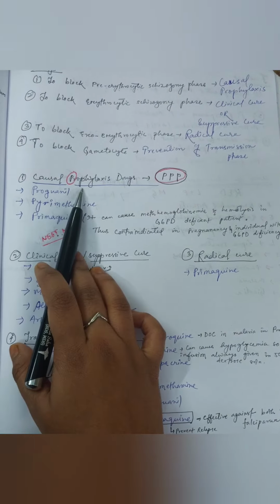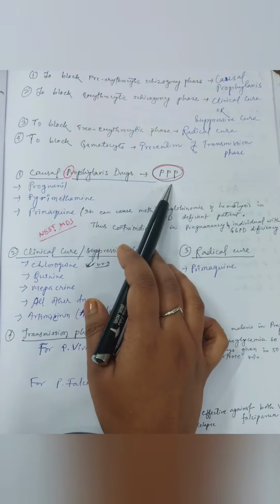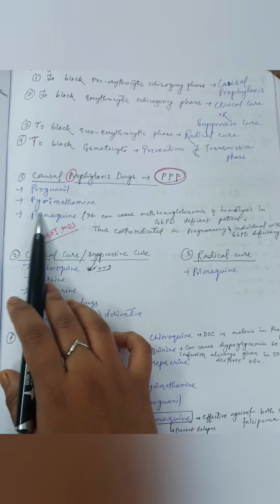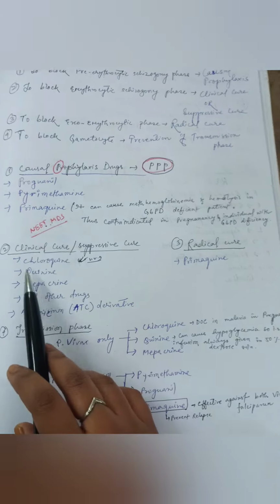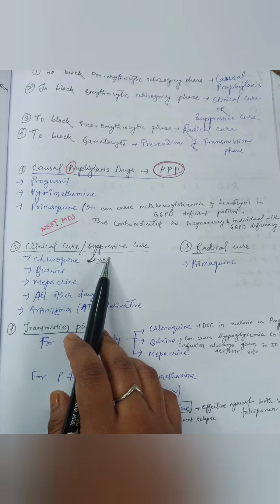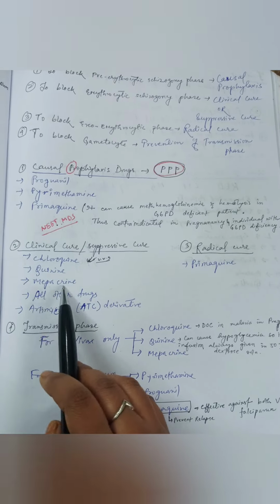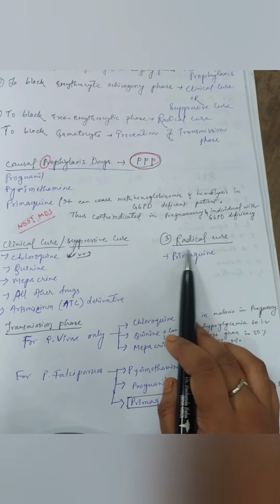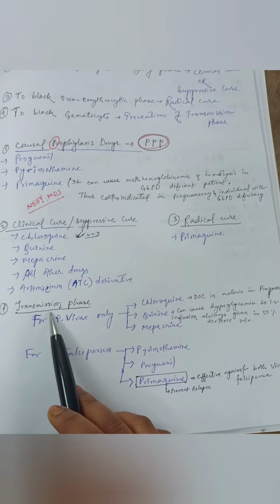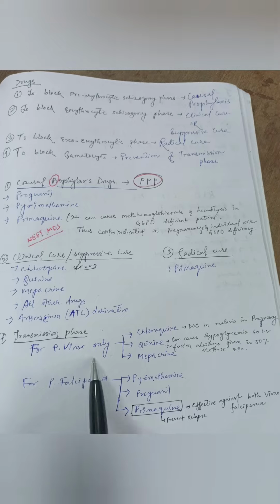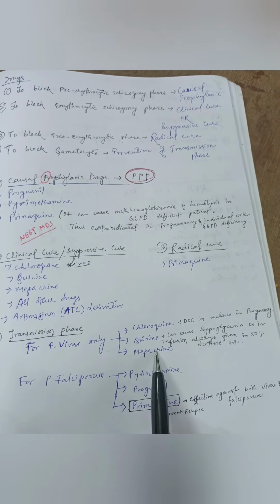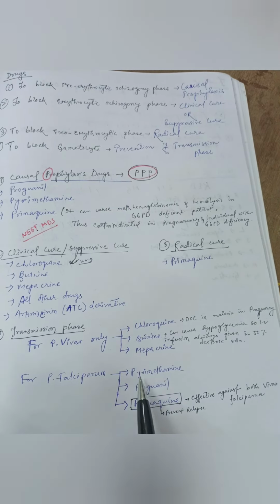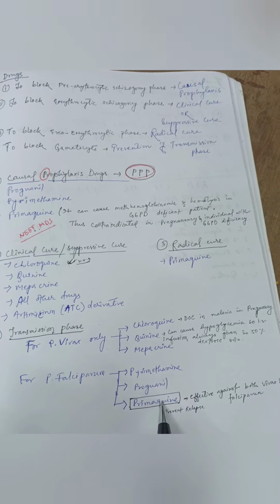Then the drugs used for causal prophylaxis, to remember PPP: firstly proguanil, then pyrimethamine, and then primaquine. The drugs used for clinical cure or suppressive cure are chloroquine, quinine, mepacrine, all other drugs, and artemisinin derivatives. The drug used for radical cure is only one, that is primaquine. Then for the prevention of transmission, the drugs used for P. vivax only are chloroquine, quinine, and mepacrine, and for P. falciparum, the drugs are pyrimethamine, proguanil, and primaquine.